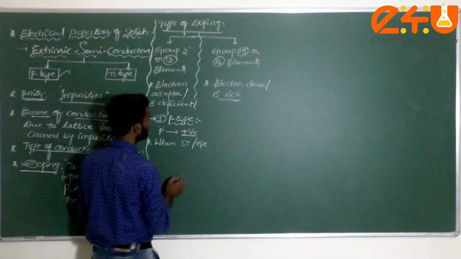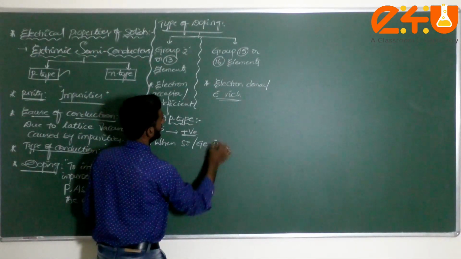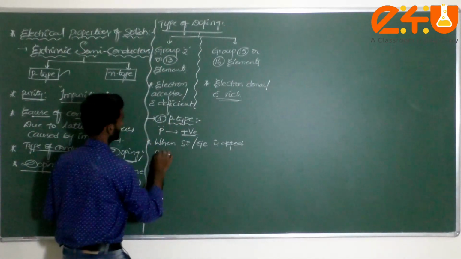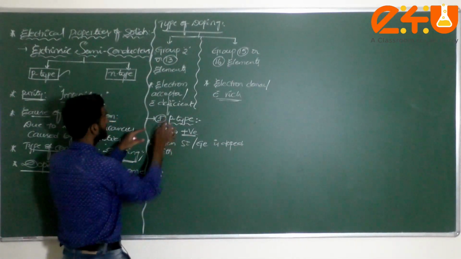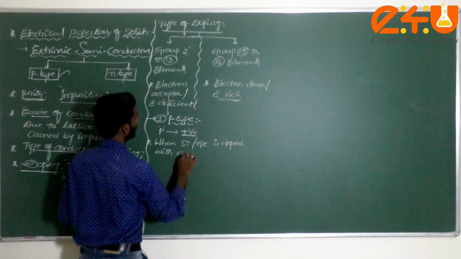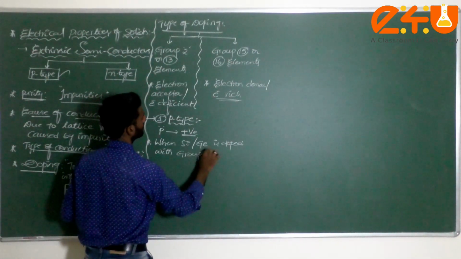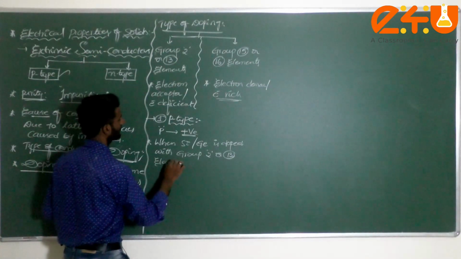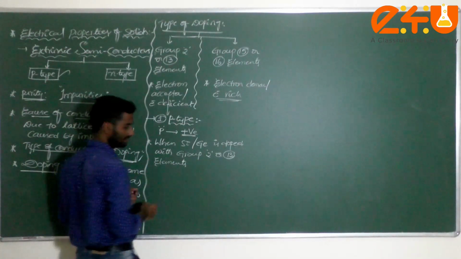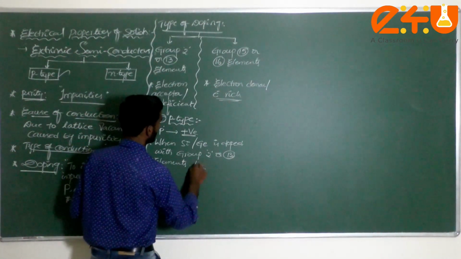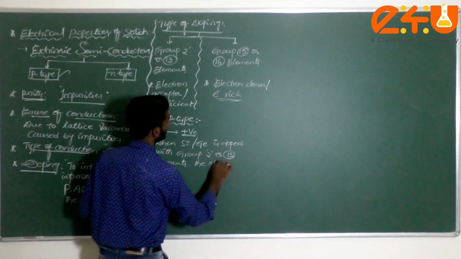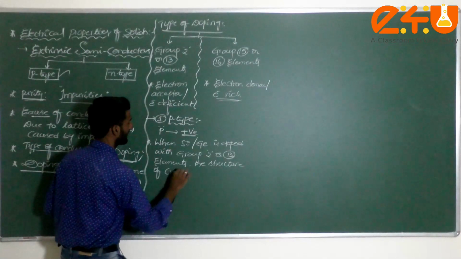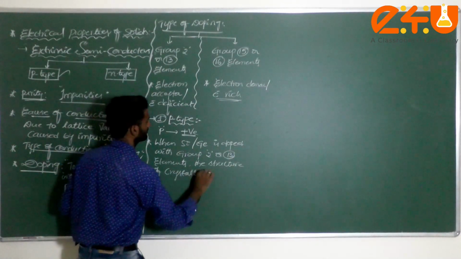When silicon or germanium is doped with group 2 or 13 elements, the structure of the crystalline lattice doesn't change.